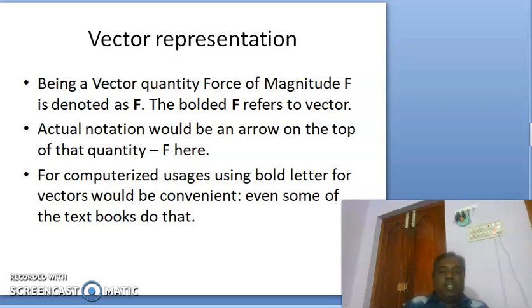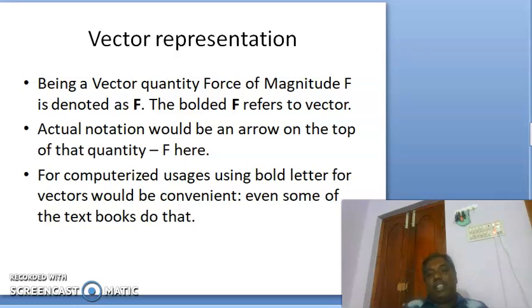Vector representation. Being a vector quantity, force of magnitude capital F is denoted by a bold capital F. So the bolded F refers to vector.